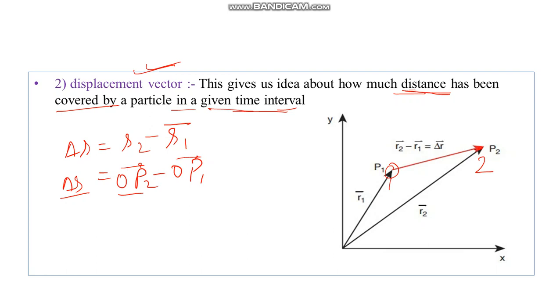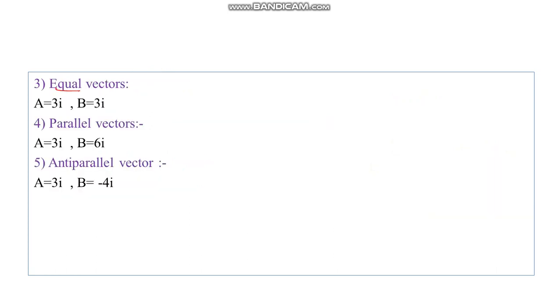Alright, so next is equal vectors. Two vectors are equal when their magnitude and direction are the same. So here vector A is equal to vector B. Why? Because magnitude is equal and direction is also equal. The other one is parallel vectors.